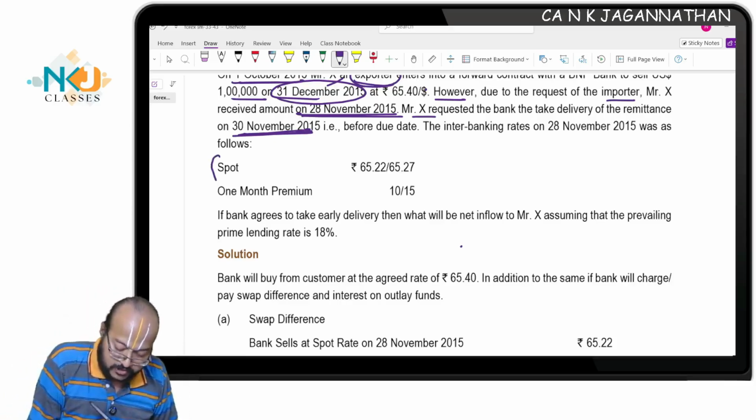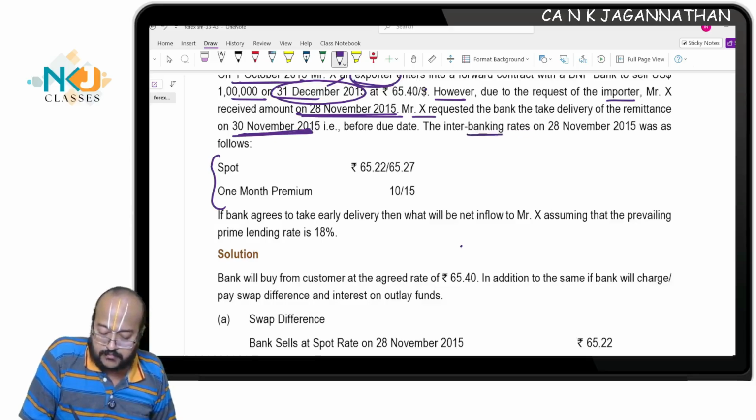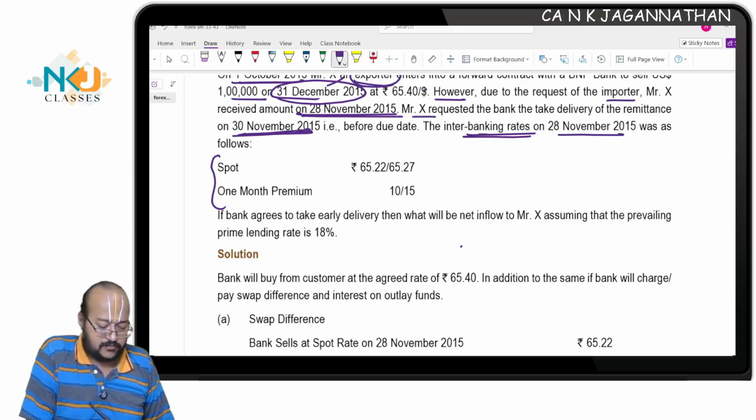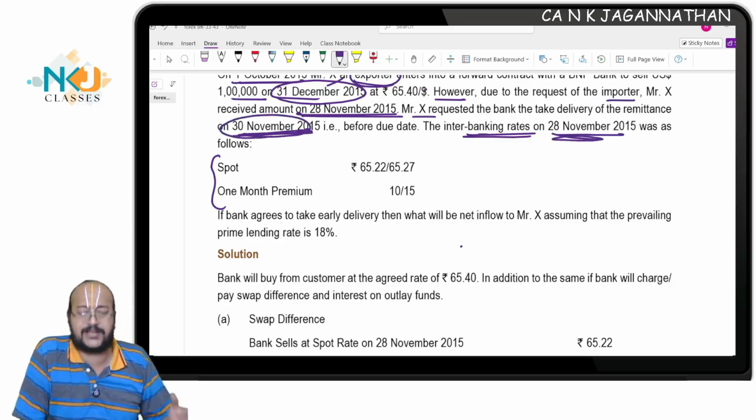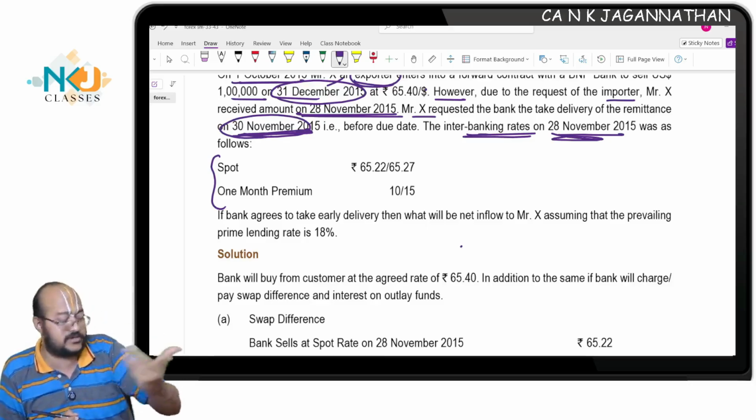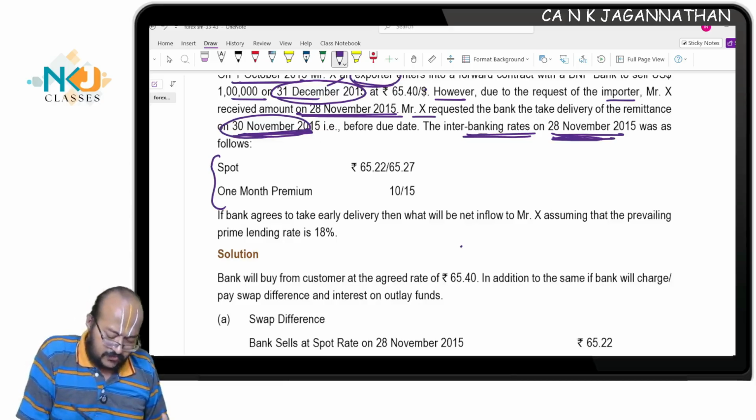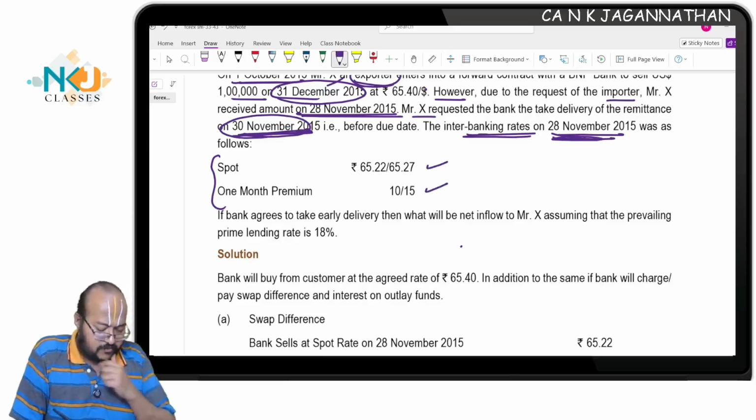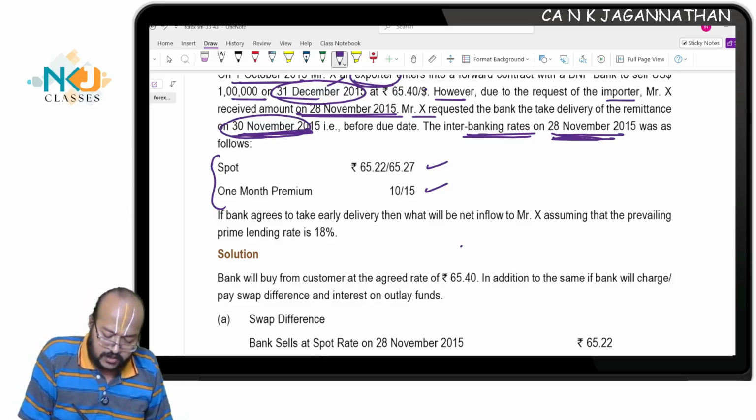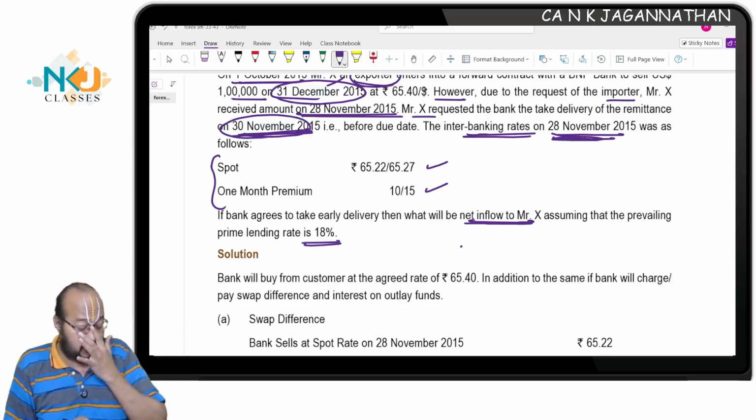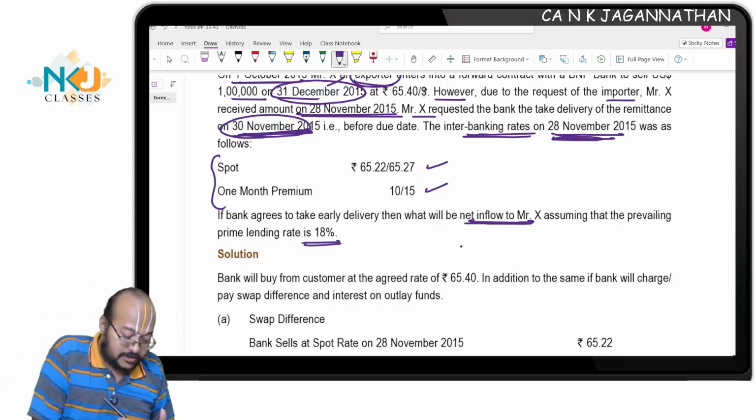Now, see what happens. The interbank rates on 30th November were as follows. He comes only on 30th November, understandable, 1 or 2 days I don't care. The spot rate is given, and the 1 month premium is given. If the bank agrees to take early delivery, what will be the net inflow to Mr. X, assuming that the prevailing prime lending rate is 18%? The interest rate of 18% is given. Now, see how to understand the solution.